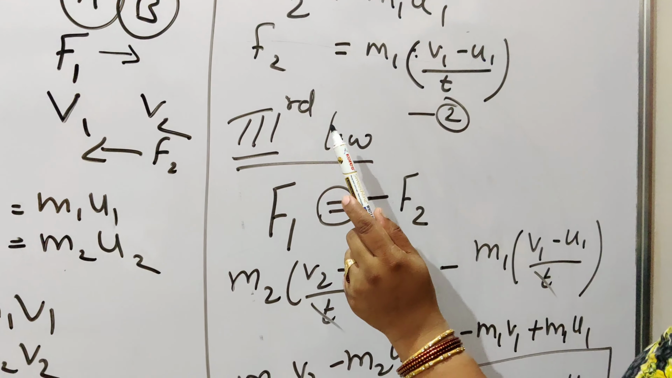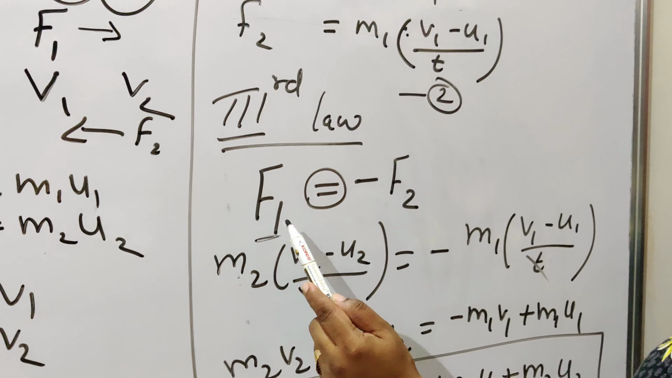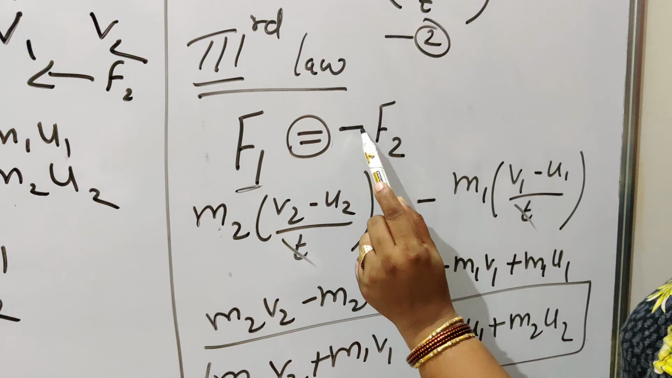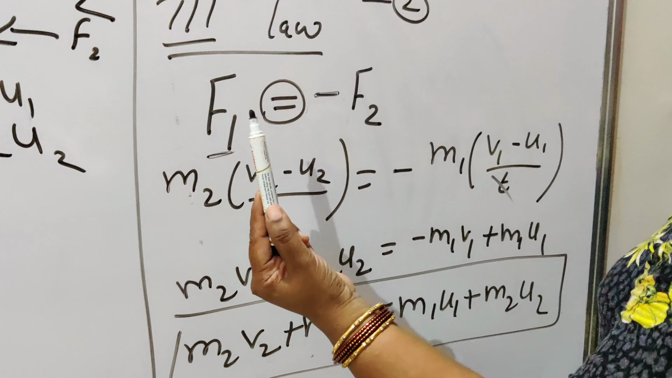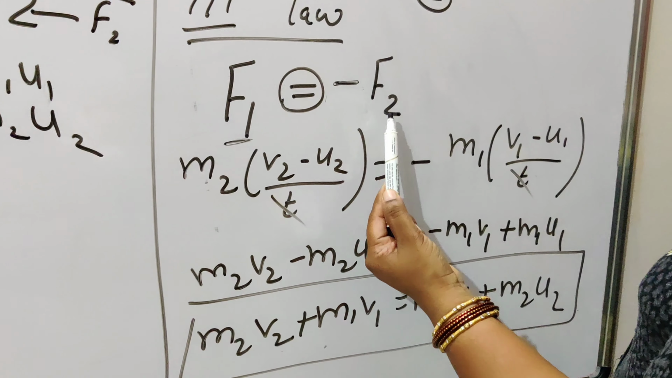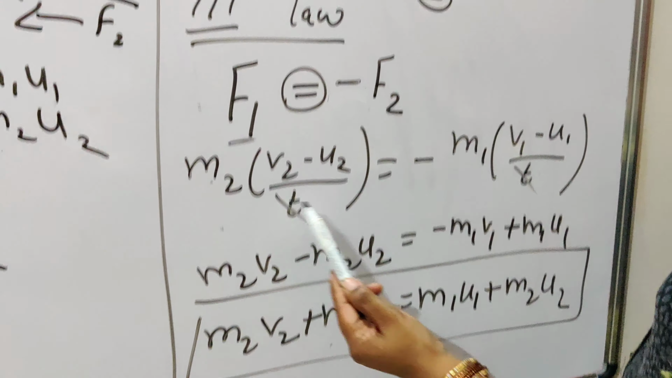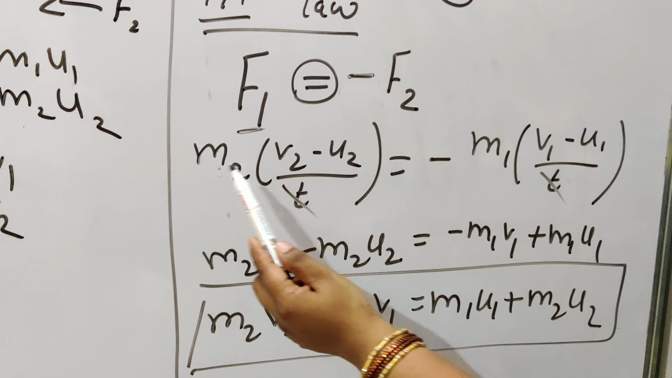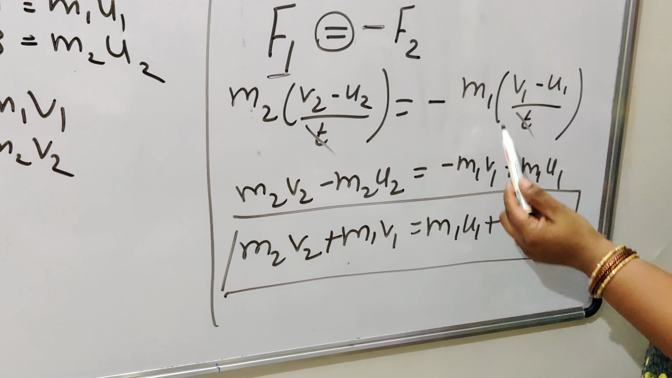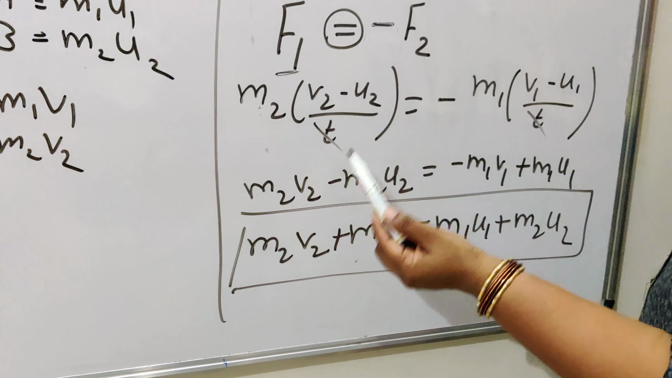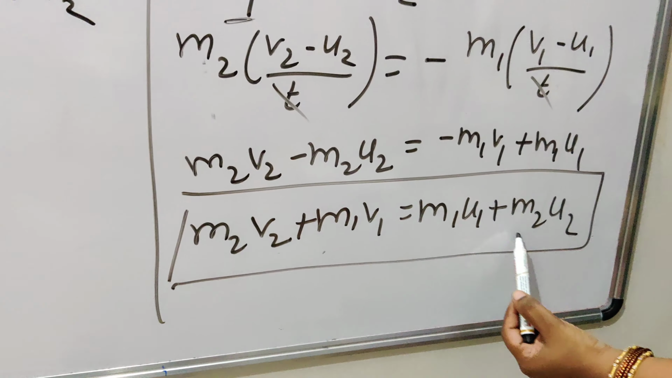From Newton's third law, we know every action has an equal and opposite reaction. Opposite means अगर ये positive हो तो ये negative हो जाएगा, ये negative हो तो ये positive हो जाएगा. So every action has an equal and opposite reaction. Okay. So putting the values from equations 1 and 2, the t's cancel. We are opening the brackets: m2 v2 minus m2 u2 equals minus of m1 v1 plus m1 u1. V1 को एक तरफ कर दिया. m2 v2 plus m1 v1 equals m1 u1 plus m2 u2.